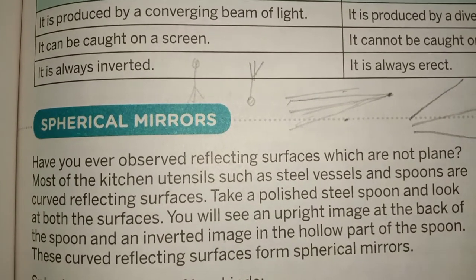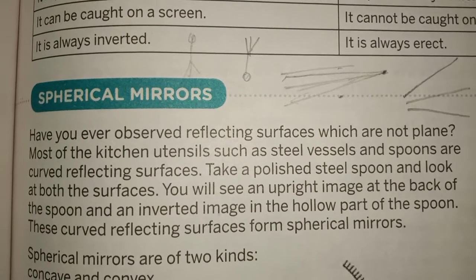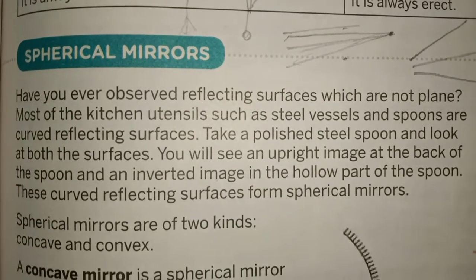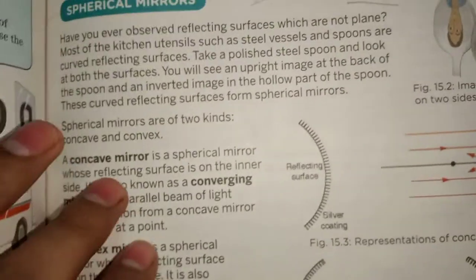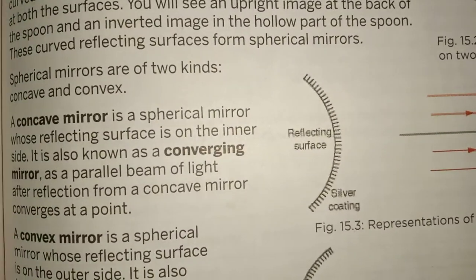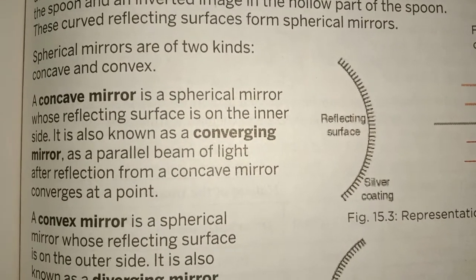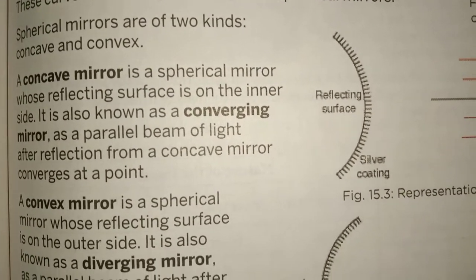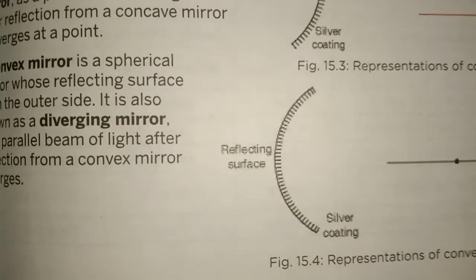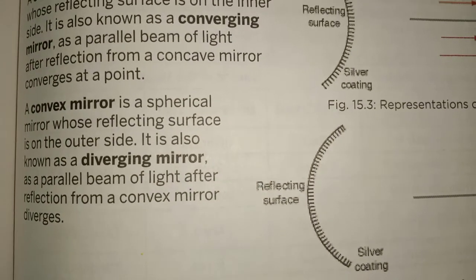Now spherical mirrors. What are spherical mirrors? If we induce any curve or bend in the mirror, it is known as spherical mirror. Okay, so there are two types of mirror, concave mirror and convex mirror. If the reflecting part is deep or inside the depth, it is known as concave mirror, or if the reflecting part is outside or upward, it is known as convex mirror.